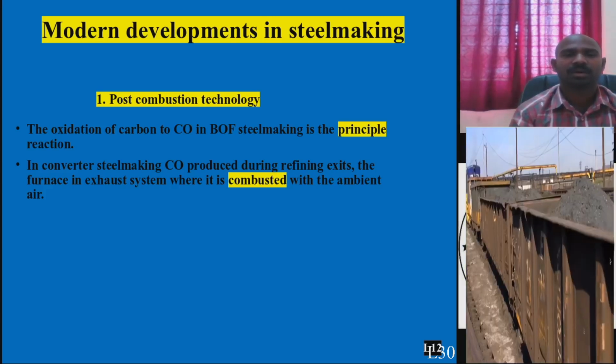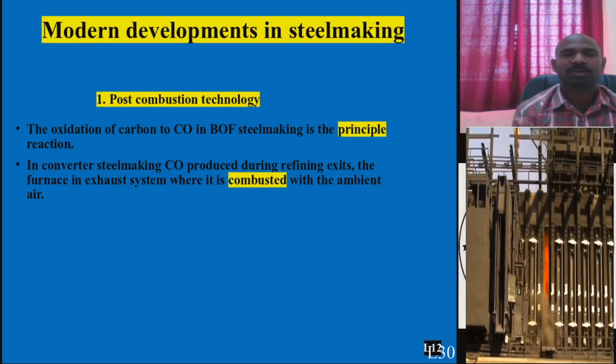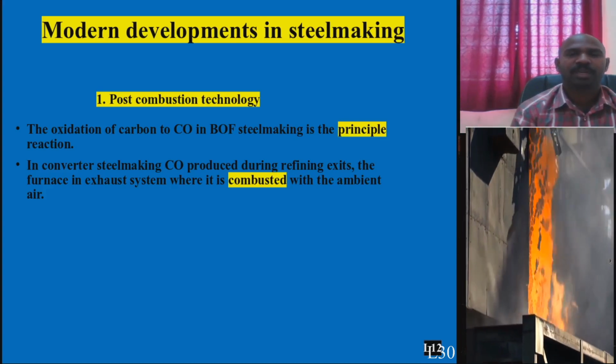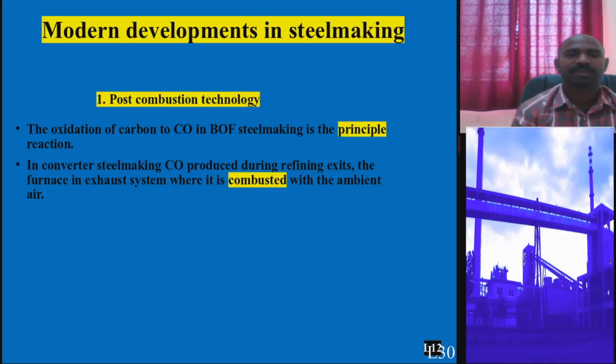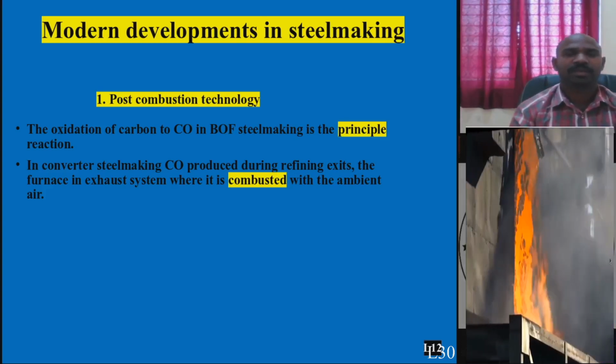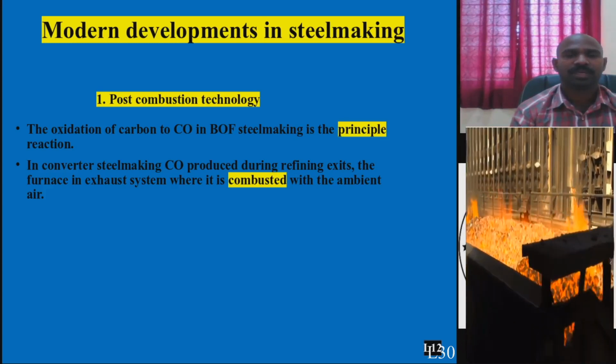It is made possible by having a special provision of oxygen lances from the two sides, left side and right side, while the vertical one is the standard oxygen lance.